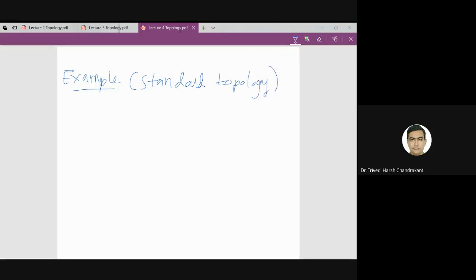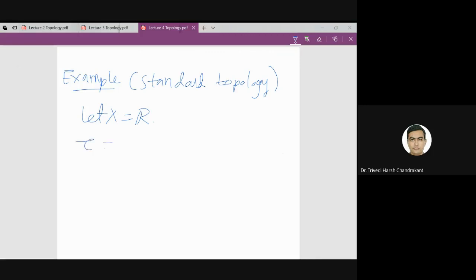Let X be a set. In this example, we will consider X to be R. For this set R, we want to define the topology.